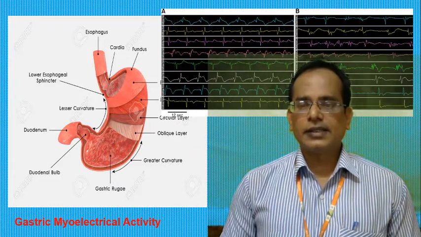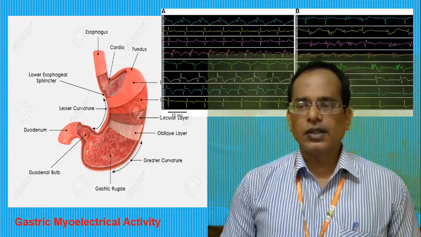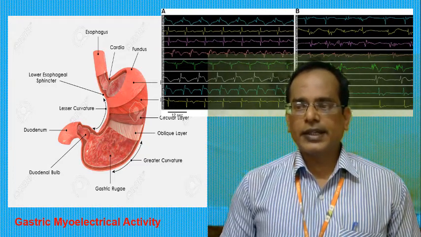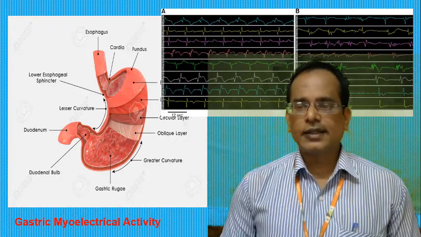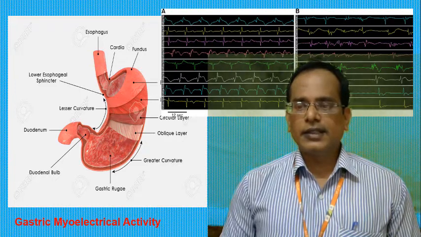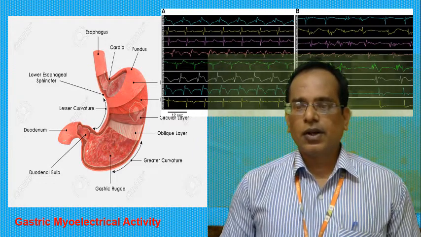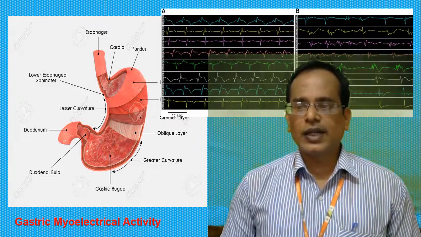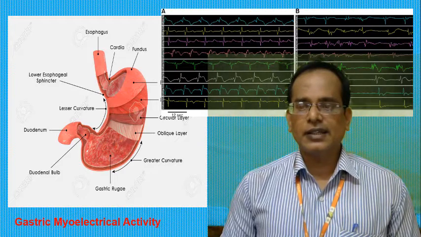The first category is the relationship between the internal extracellular myoelectrical recording and gastric contractions. This tells whether the internal extracellular myoelectrical recording measures true gastric myoelectrical activity or is just an artifact of a gastric contraction. This comes under category 1.